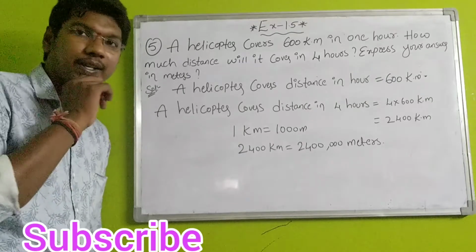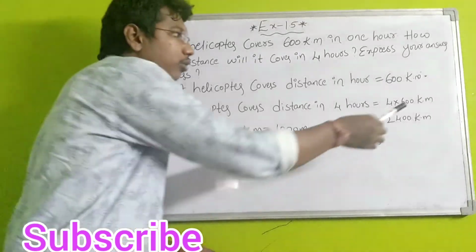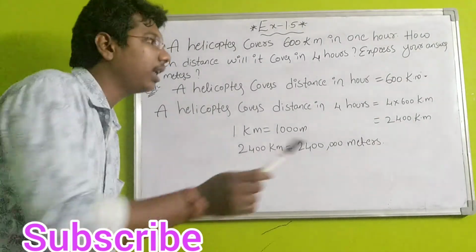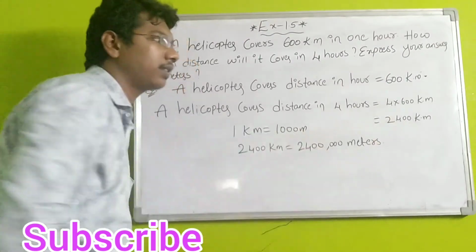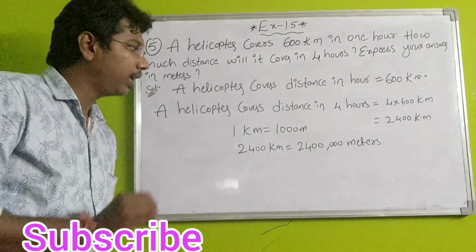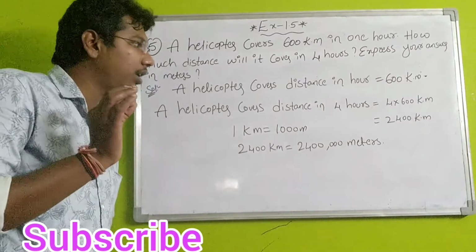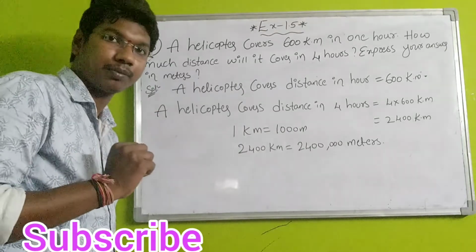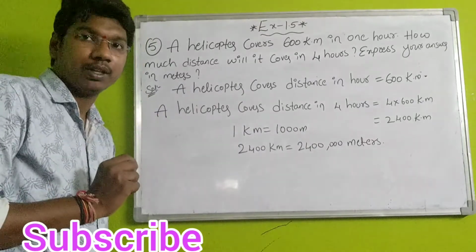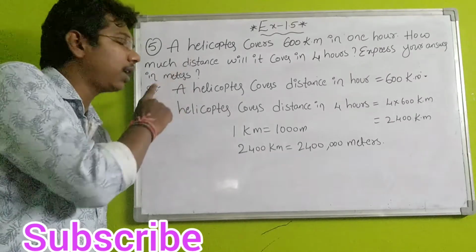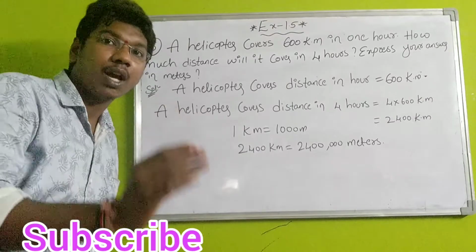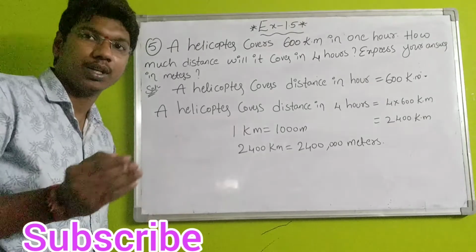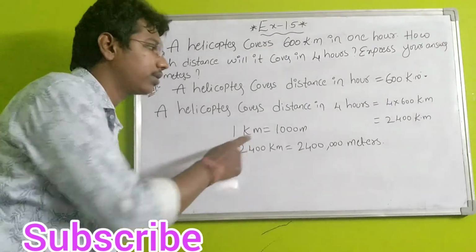Just simple, students: 600 kilometers into 4 hours. 600 into 4 multiply, we will get the answer 2400 kilometers, or otherwise you can multiply with a shortcut directly. 4 6s are 24, right, and 2 zeros write as it is, that is kilometers. Therefore helicopter covers distance in 4 hours is equal to 2400 kilometers. I got the answer in kilometers. Here the question is express your answer in meters. These kilometers we have to convert into meters. Simple. Before converting kilometers to meters, first you should remember 1 kilometer is equal to 1000 meters.